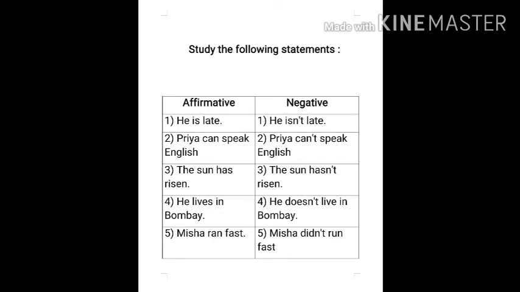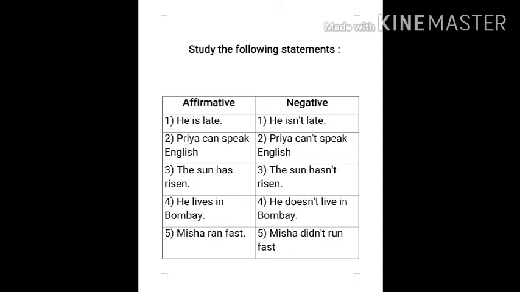The first one, affirmative sentence: he is late. The same sentence in negative: he isn't late. After the helping verb, we have to put the negative, that is n apostrophe t. Second one, Priya can speak English. In negative, Priya can't speak English. Now, affirmative: the sun has risen. In negative: the sun hasn't risen.